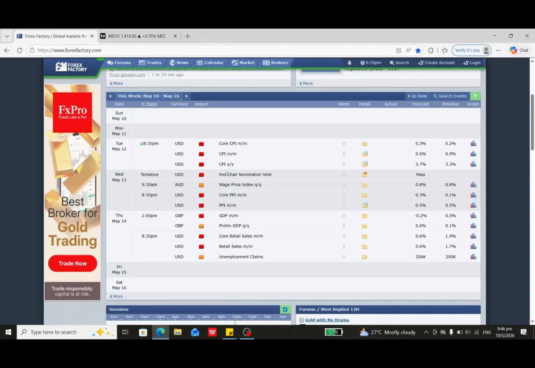So for this week, the two major events I see are this Tuesday and Wednesday: CPI and the Fed Chair nomination vote. Other than that, not much. OC, no news. UK GDP, but I don't think it's that volatile on the market. So only for the S&P 500 and the Nasdaq will these two news be additional, other than the Middle East conflict. This is the add-on to this Tuesday and Wednesday.